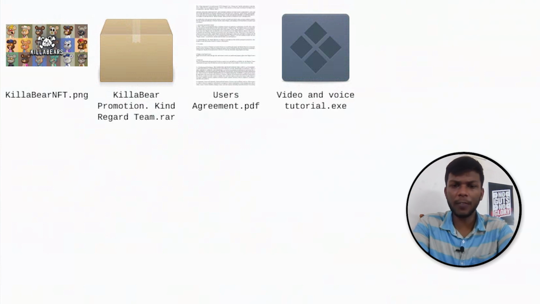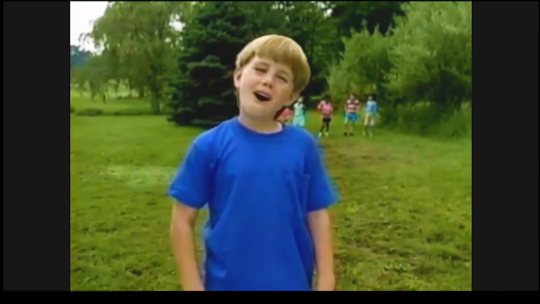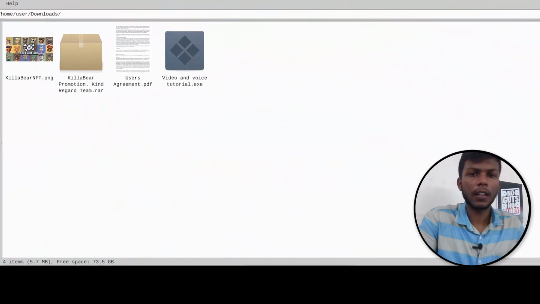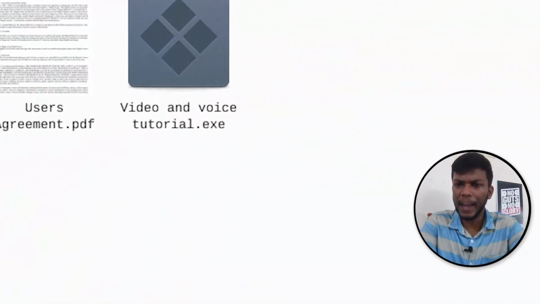And the third one is the video tutorial. Let's open it and see what is inside the video. Oh wait a minute. Who are you? Why is the video in the exe format? It should be in MP4, right? Basically an exe file is an executable file, mostly used on Windows computers to install and run software applications. But why are we installing it now? Something is different, right? Let's find it out.